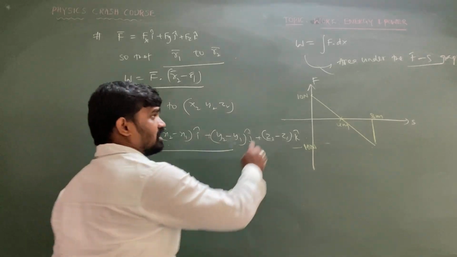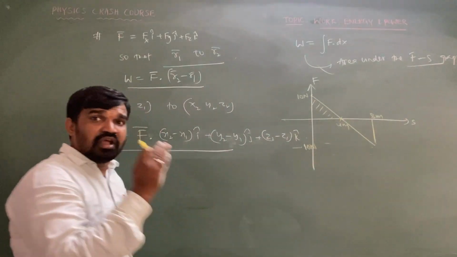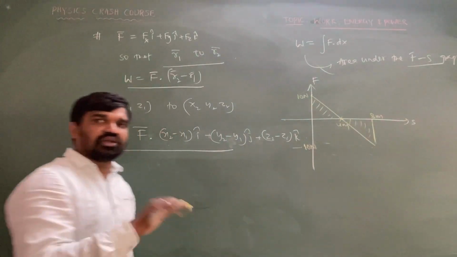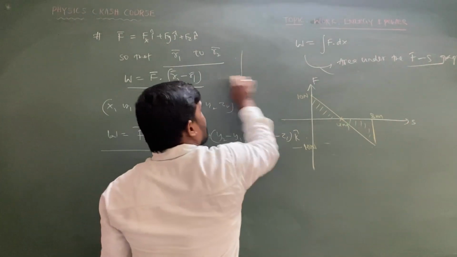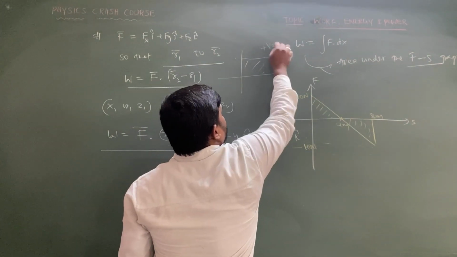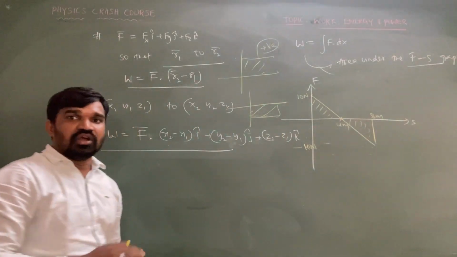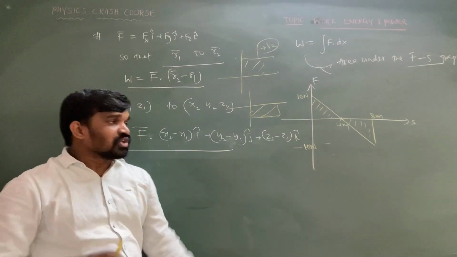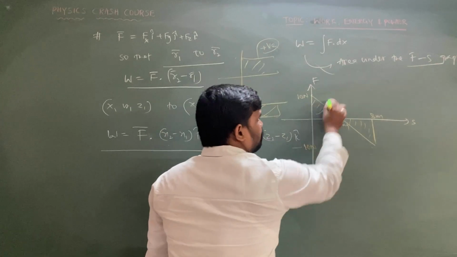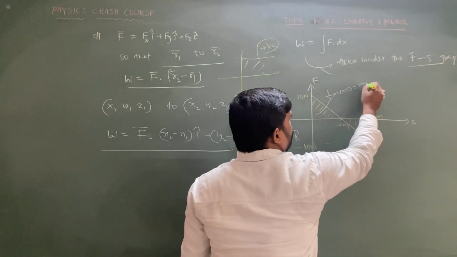That means area above the x-axis means positive work done. Area below the x-axis means negative work done. Remember this one. Area above the x-axis is positive work done. Area below the x-axis is negative work done. Total work done is equal to the sum of the positive work and negative work. So in this case, what is the area of the above graph? Half into base into height, which is equal to 20 joules.